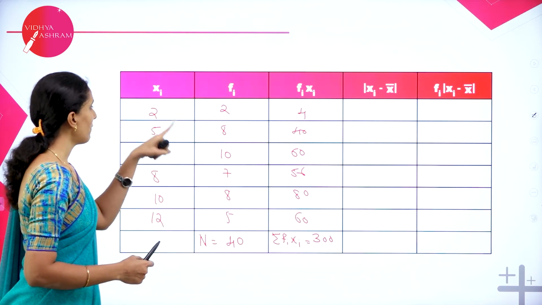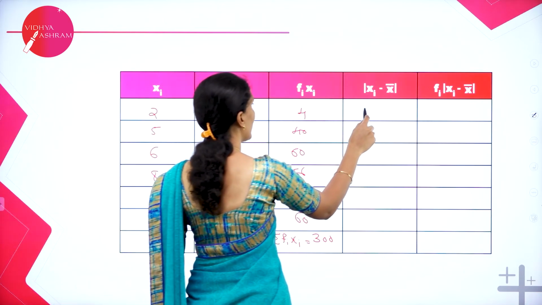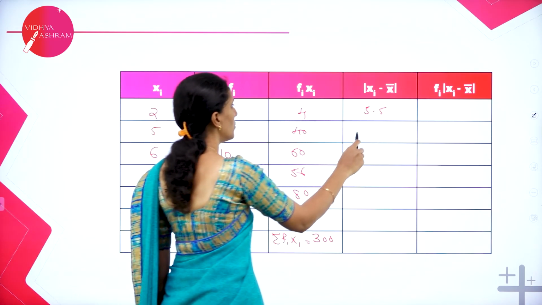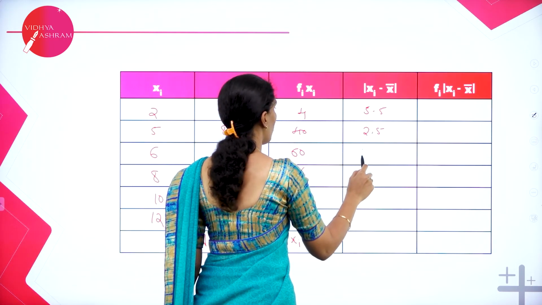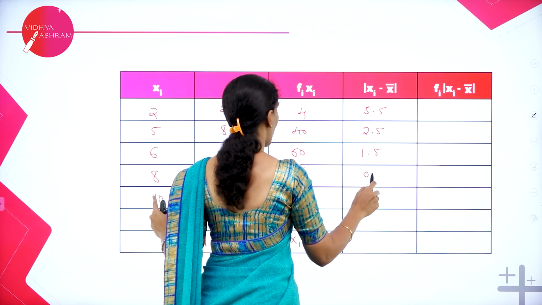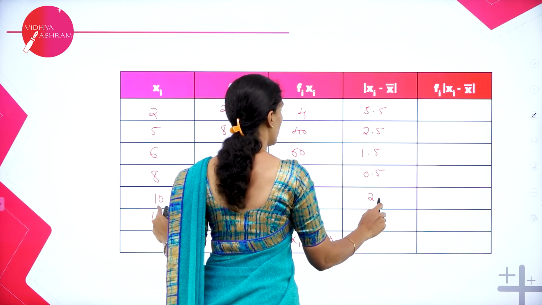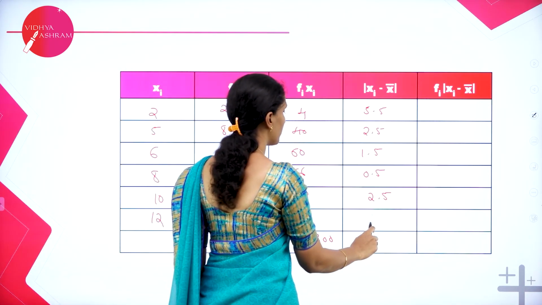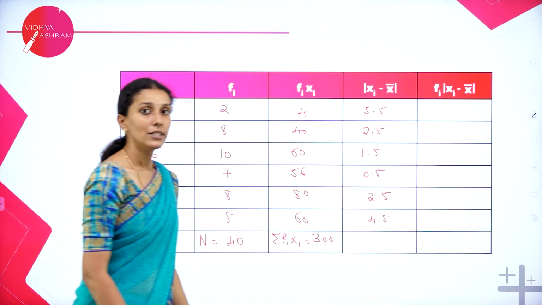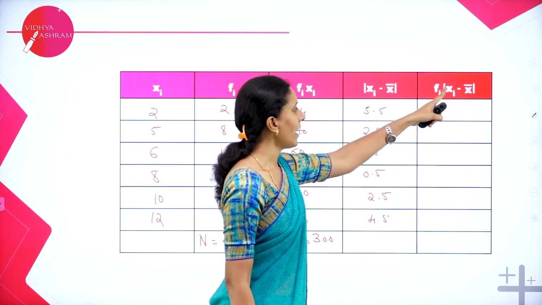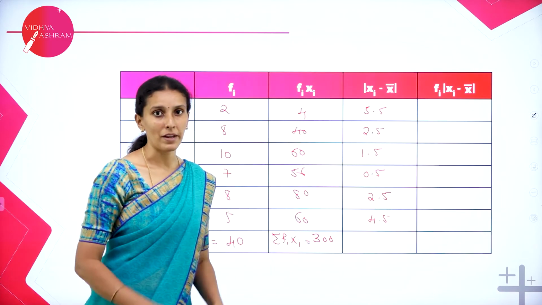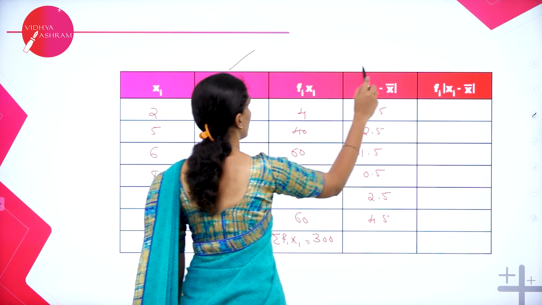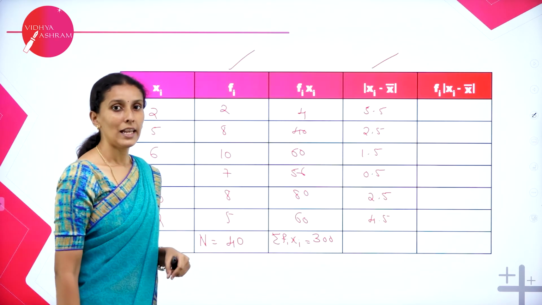Let us subtract 7.5 minus 2. So you will get it as 5.5. Next, 7.5 minus 5, 2.5. Next, 1.5. Next, 0.5. So next we have again 2.5. So the last one we have is 4.5. Okay. So the next column is fi modulus xi minus x bar. So we have to multiply each fi with this column. Let's multiply it.